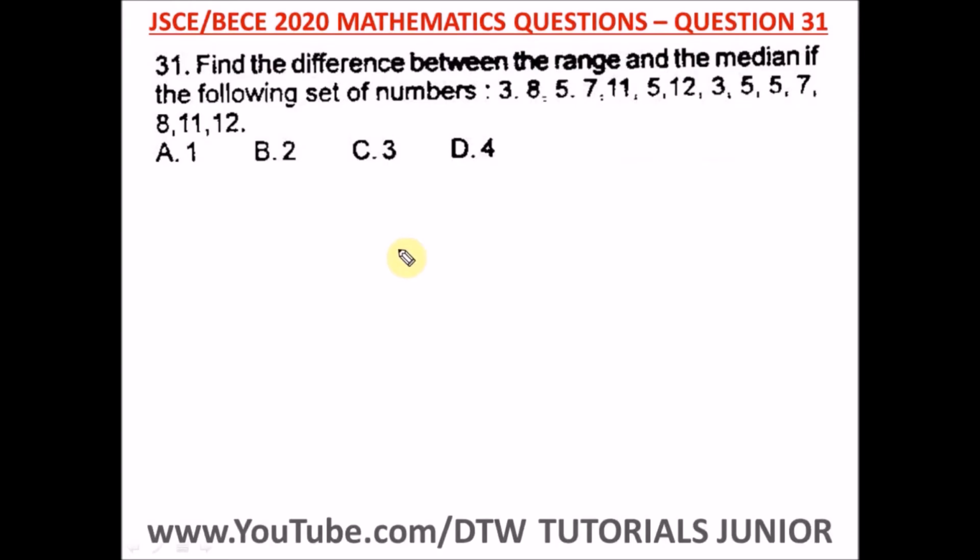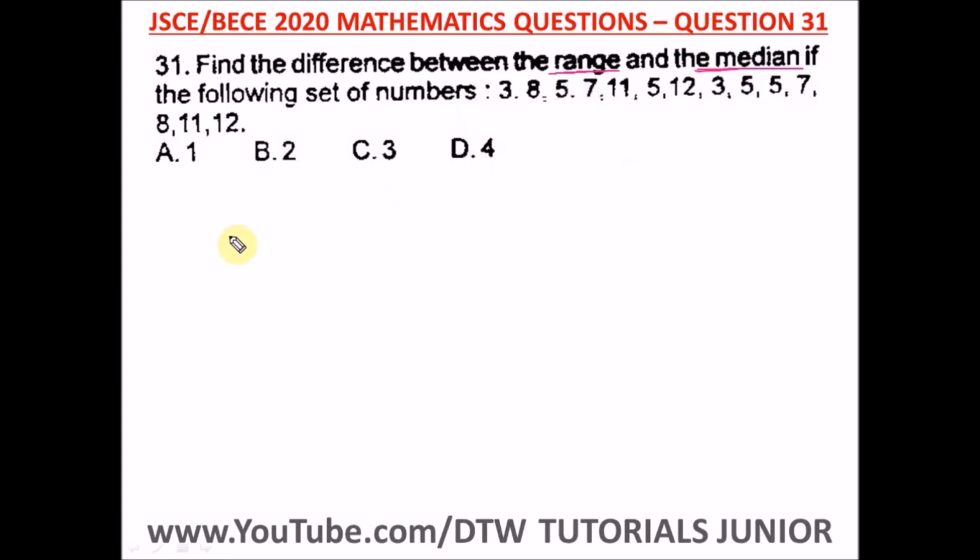Question 31 of the Junior WAEC 2020 Mathematics Past Question. That's your BECE exam. It says find the difference between the range and the median of the following set of numbers. So we need to find the value of our range, then find the value of our median, then find the difference between them.